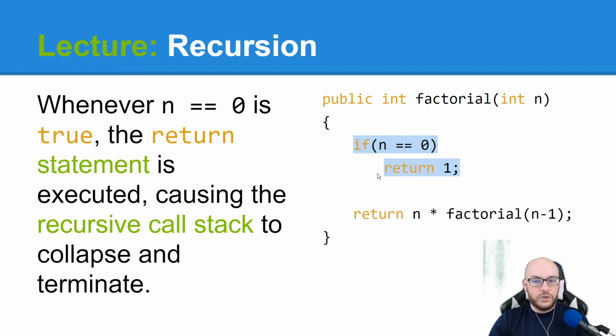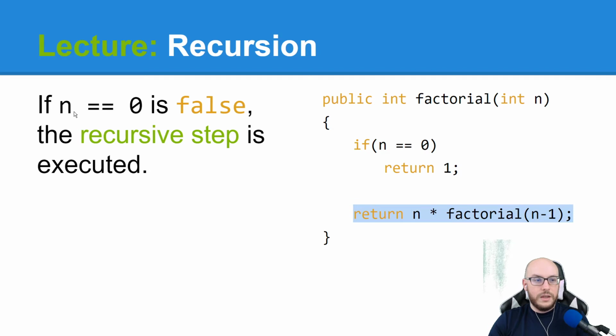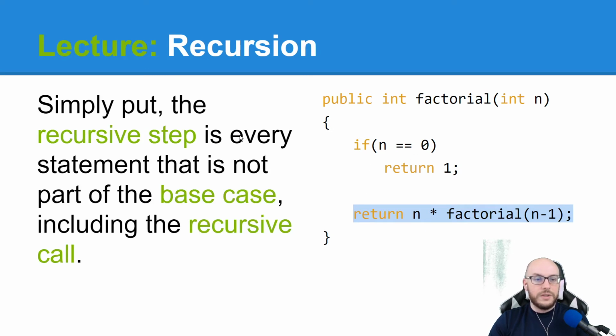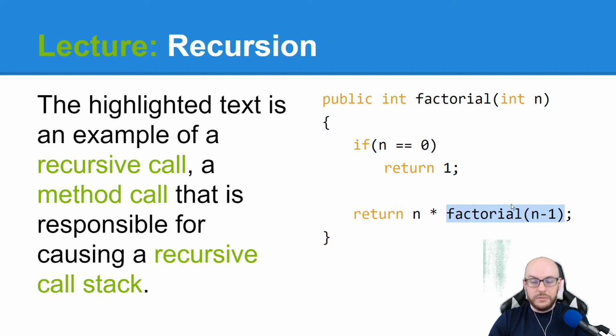Eventually, this should be true. If n equals 0 is false, the recursive step is executed. Simply put, this is every statement that is not part of the base case, including the recursive call. So notice that in our recursive step, there is the recursive call.